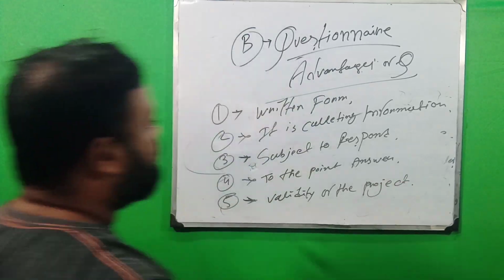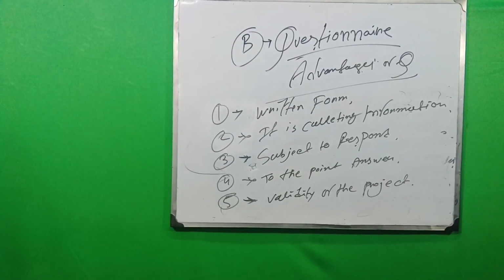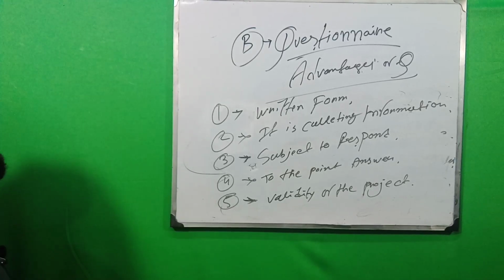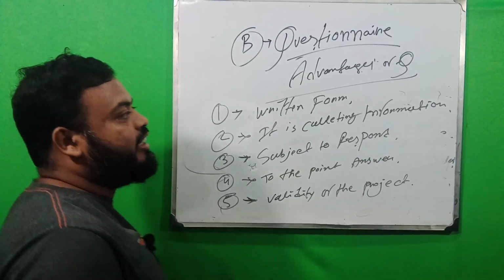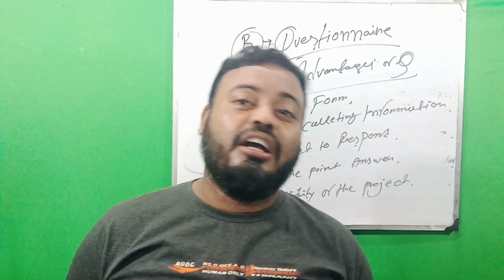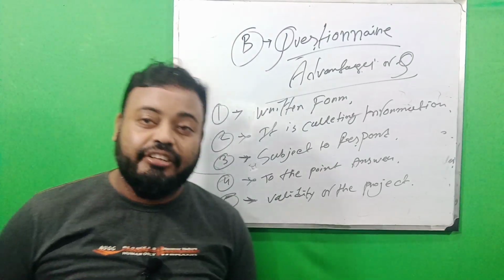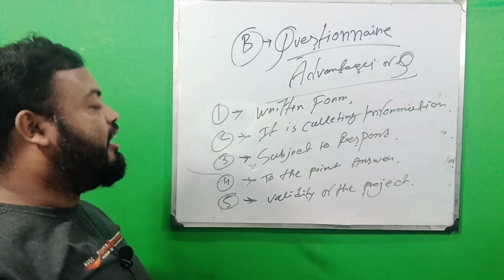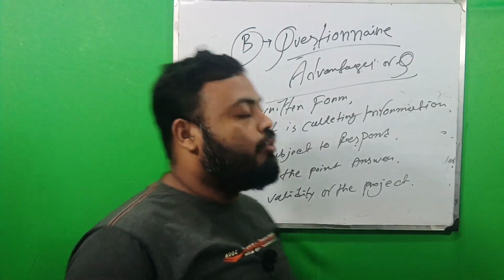So we know clearly about the advantages of the questionnaire. Number one is the written form. The questionnaire must be in written form. When the researcher submits the questions to the interviewer for collecting the data, the questionnaire must be in written form.